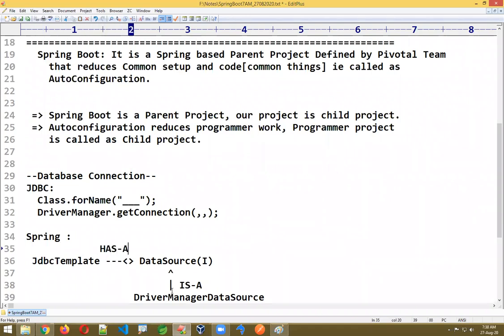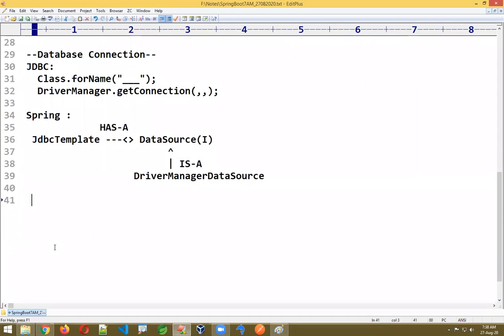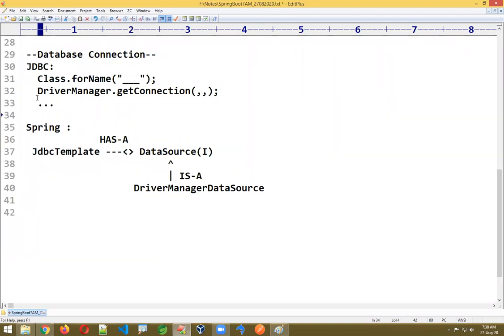So in the case of Spring, you need to do all this configuration like this. Let me write the overview code. If you don't know it, not an issue. I'm just comparing how it looks in JDBC and Spring JDBC. Of course, in JDBC so many lines of code will be there, with many statements.